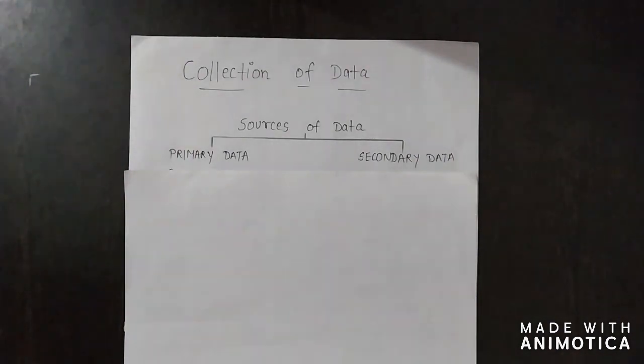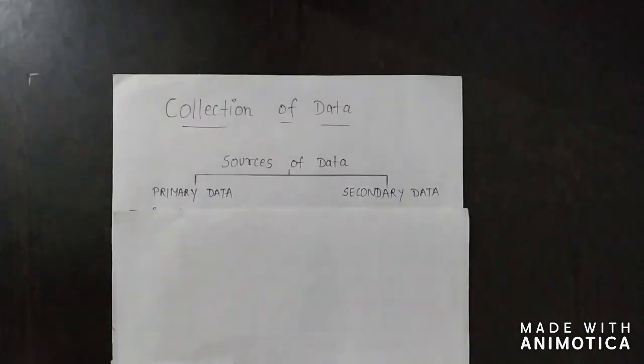In another way, you go to the secretary of the society and request them to give the records of the number of people living in the society. So that data will be the secondary data, because that data was already collected beforehand in the past by someone else and you just use that data for your research project. So it will be secondary data.